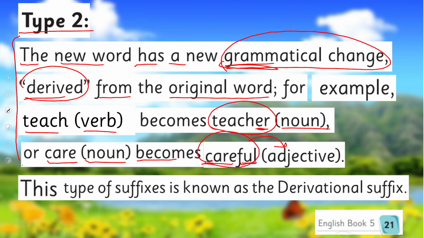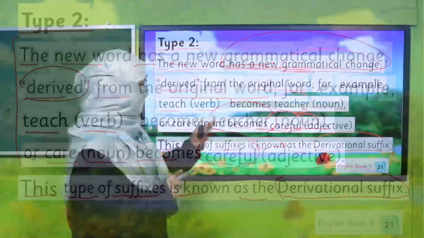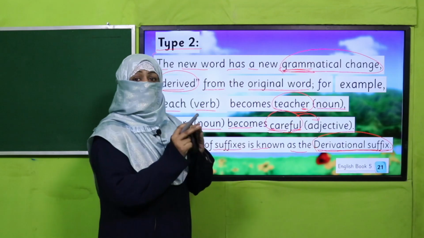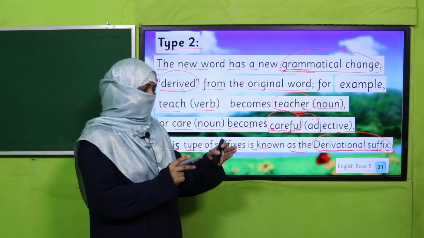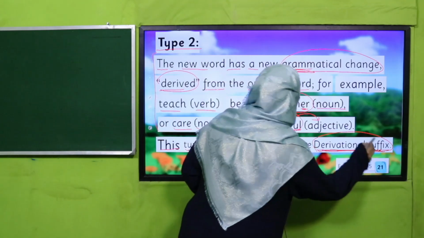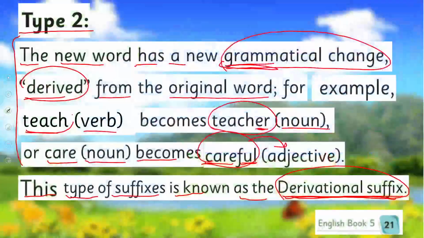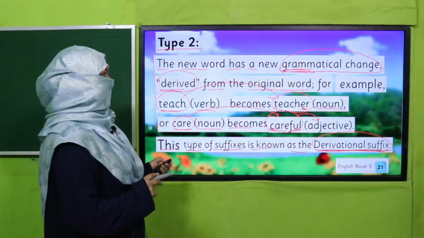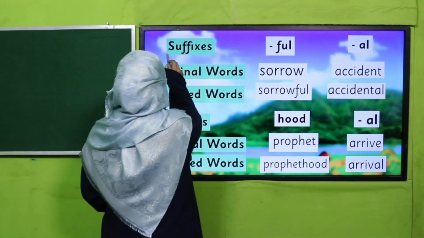Okay, so in this case, what we learned, this type of suffix is known as the derivational suffix. The first is inflectional, second is derivational. Inflectional does not change the part of speech basically, but derivational changes the part of speech. It may make a verb a noun, or here we see a noun become an adjective. All right. So basically, these are two types of suffixes. So let's practice some examples.